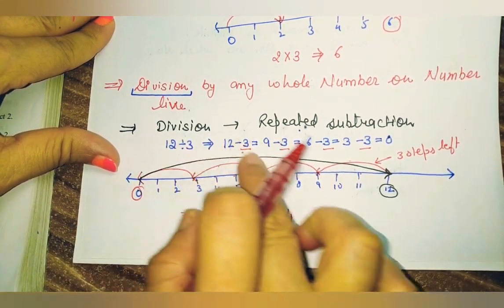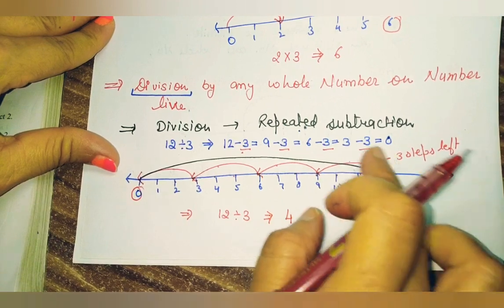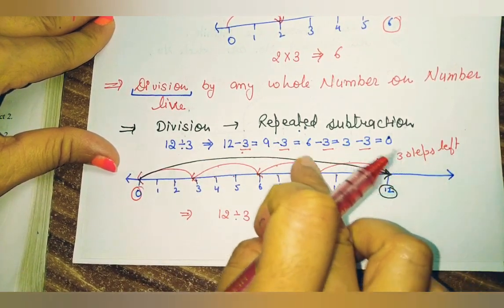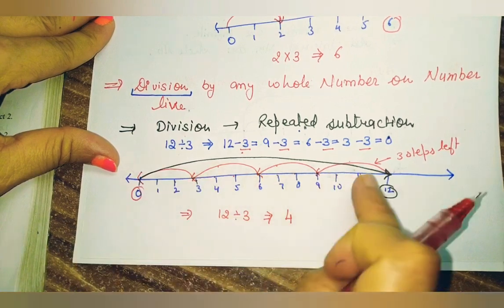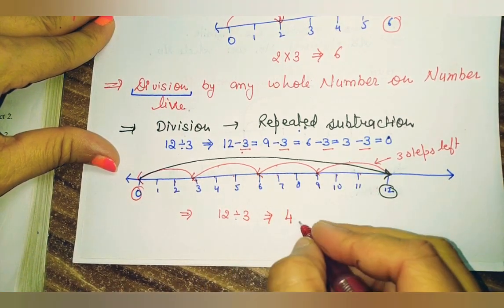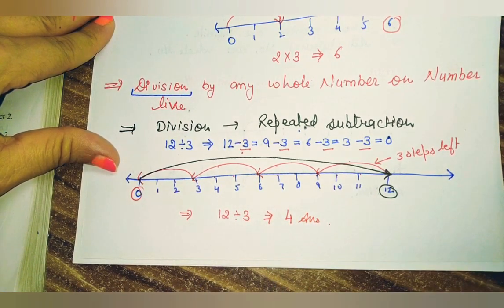Because how many steps have we taken? Those steps only we count. So 1, 2, 3, 4. So 4 steps we have taken, and here the answer is 4.